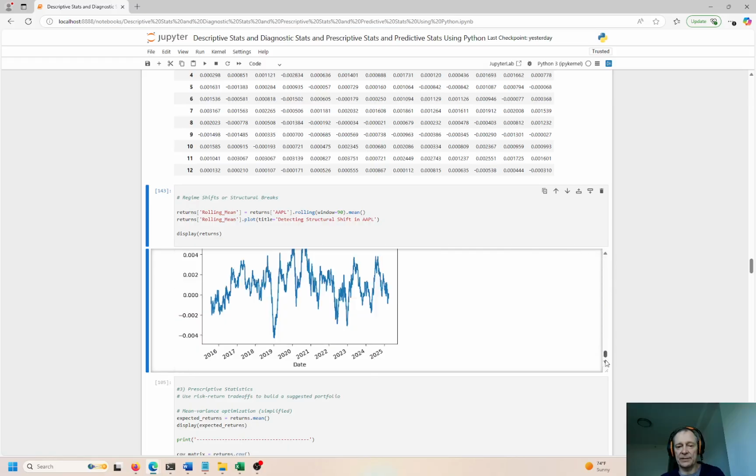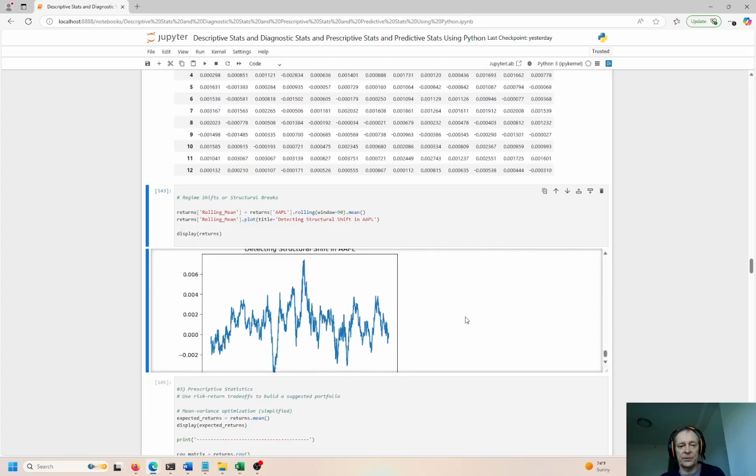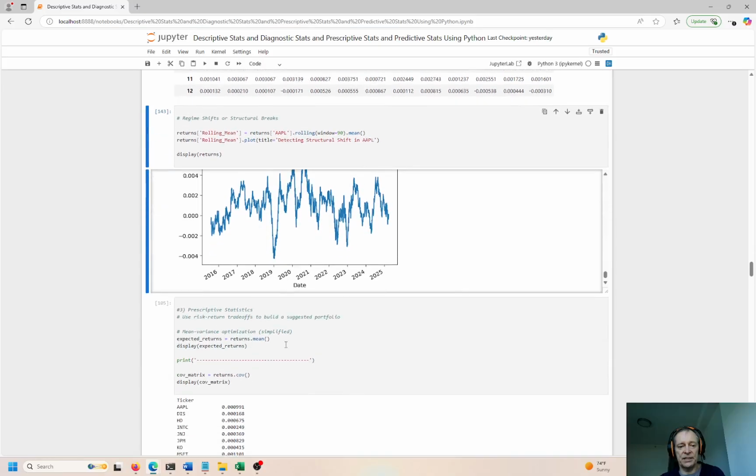Okay, we're going to get the plot down here. This is what that looks like for Apple. So a lot of volatility up and down, a lot of changing there.